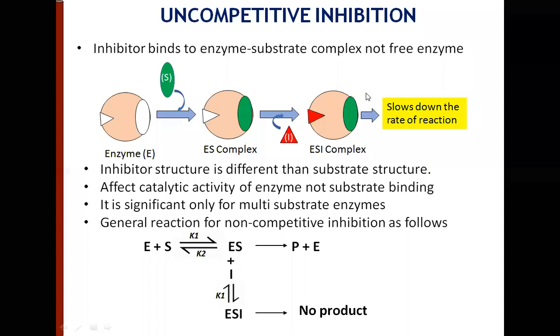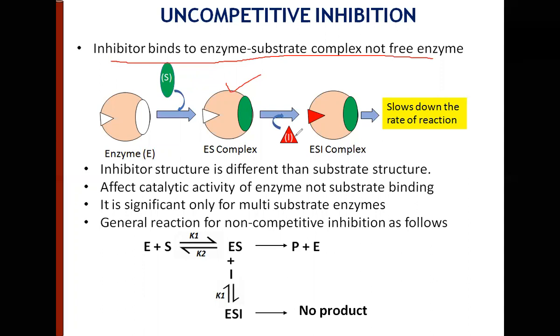The third one is called uncompetitive inhibition. The inhibitor doesn't bind to free enzyme here. Please understand, in uncompetitive inhibition, the third subclass of reversible inhibitors, the inhibitor binds only to the enzyme substrate complex. It does not bind to the free enzyme. So you have enzyme, the substrate binds to it, the enzyme substrate complex is formed, and then only the inhibitor can bind.